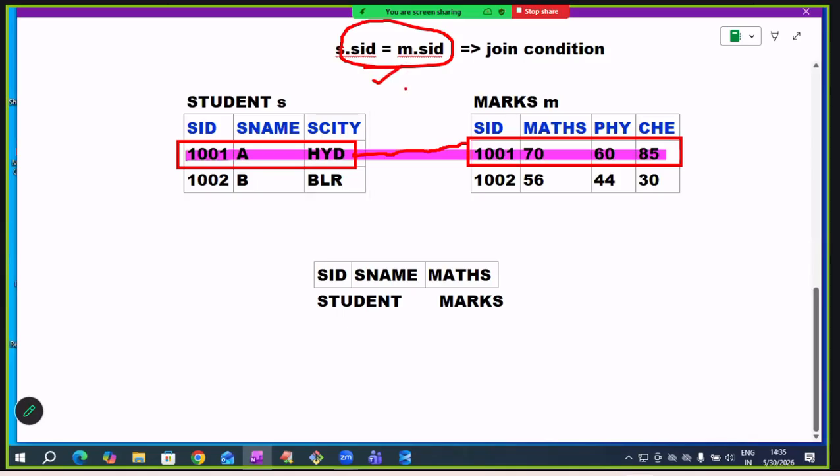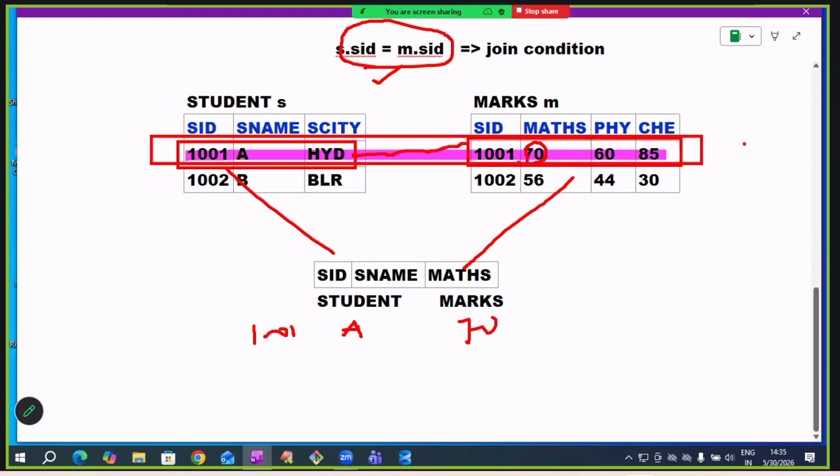With this, I can get data from multiple tables. 1001, a student got 70 marks. Logically, from here to here, it is treated as one row. Join is a logical operation, not a physical join.